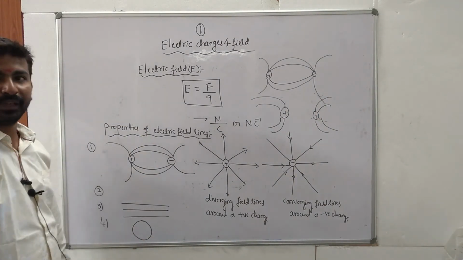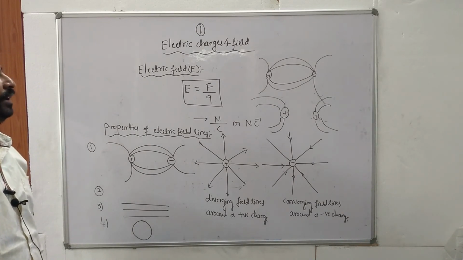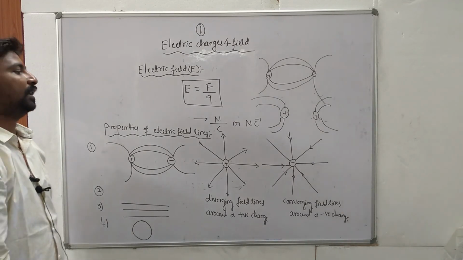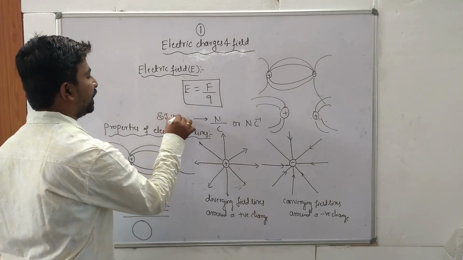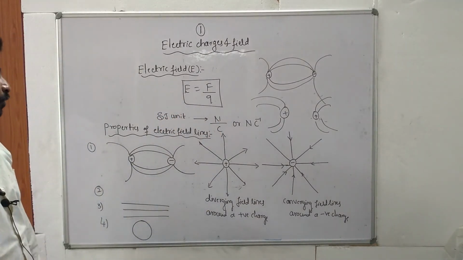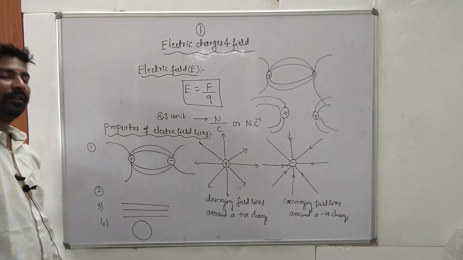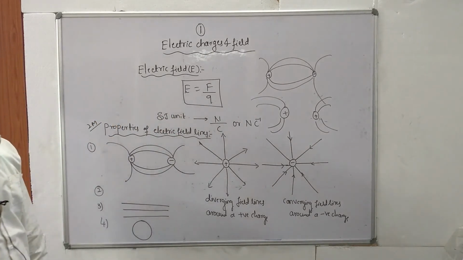So once again, what is meant by electric field? The force experienced by the moving charge placed at that point is called what? Electric field. So E is equal to F by Q. The SI unit of electric field is Newton per Coulomb. Next, very important for 2 marks: properties of electric field lines.